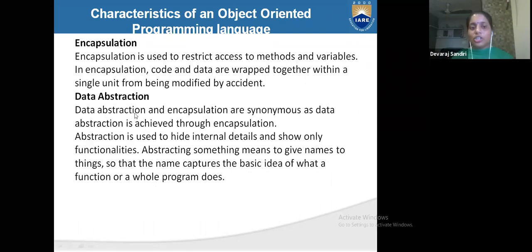Encapsulation and data abstraction are synonymous, as data abstraction is achieved through encapsulation. Both are a little related, but data abstraction we cannot use in the init method, and data encapsulation we can use and we can program.